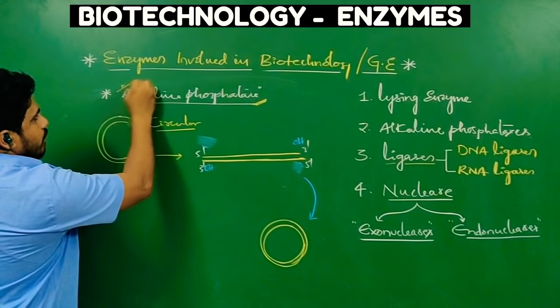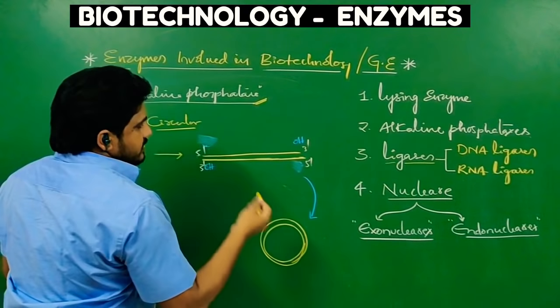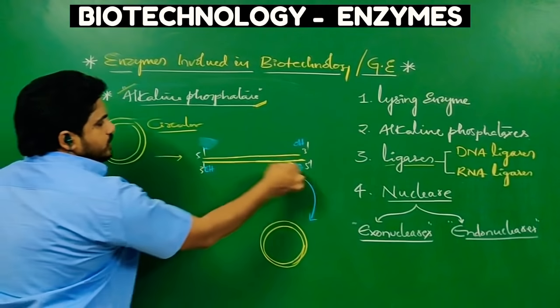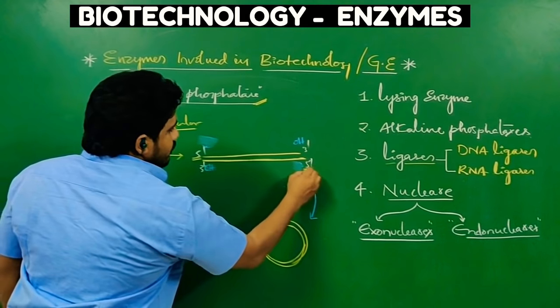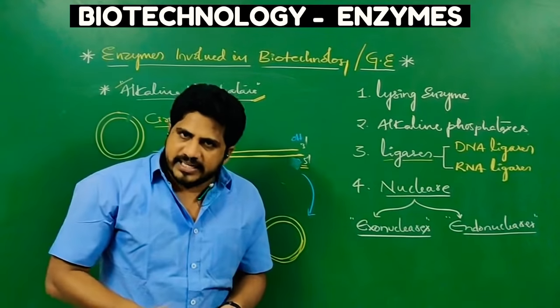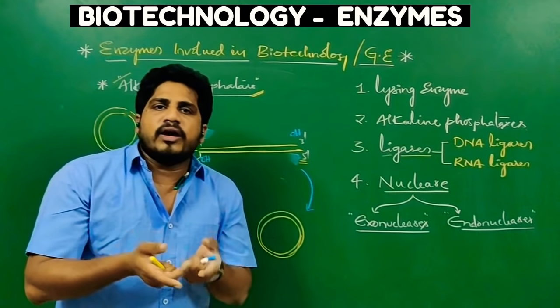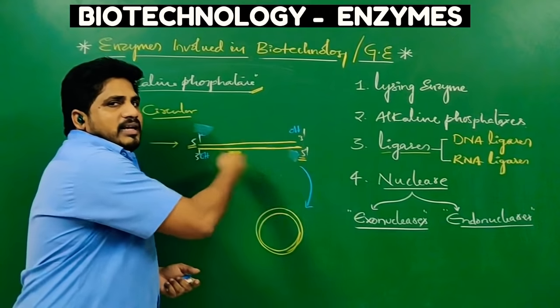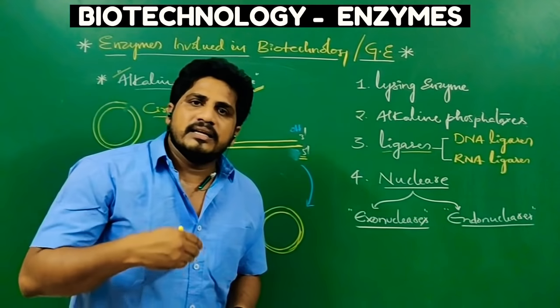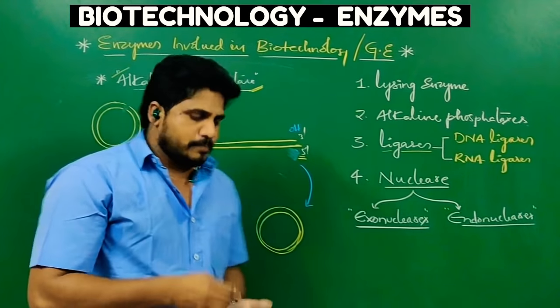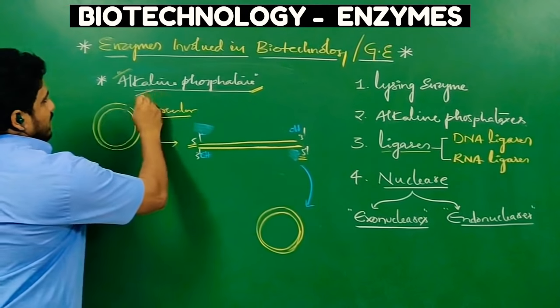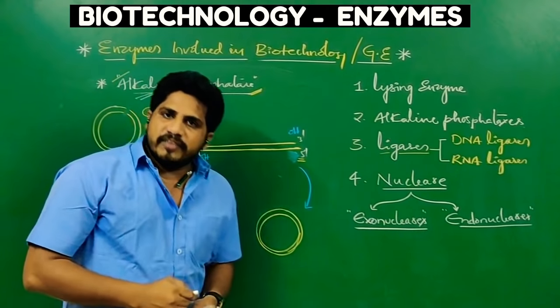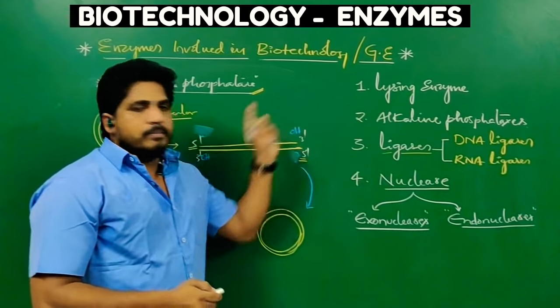As alkaline phosphatases remove the free phosphate molecules at the 5', the ends lose the tendency to recoil, avoiding the formation of circular DNA. Then the linear DNA can be used as a tool in the experiment for as long as you want. That is the reason alkaline phosphatases are considered very important enzymatic tools in biotechnology.